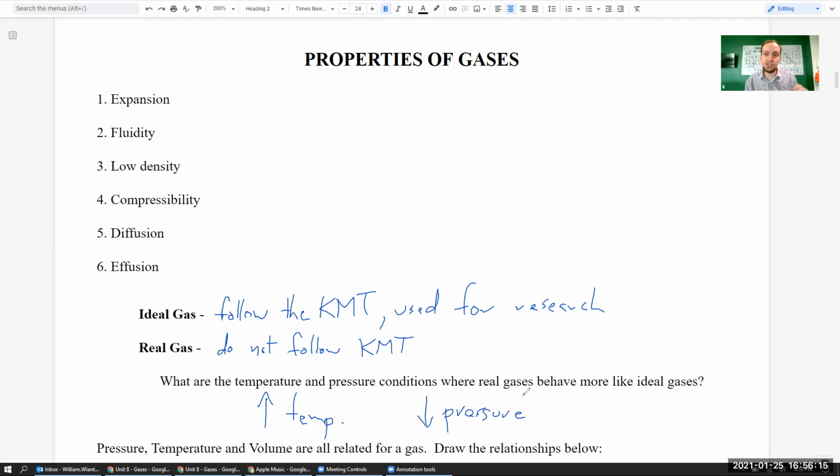So that under those conditions, when the temperature is high, but the pressure is very low, molecules are moving very fast. They're not colliding, they're not confined very much. Remember the compressibility. Therefore, they're going to behave more like an ideal gas.